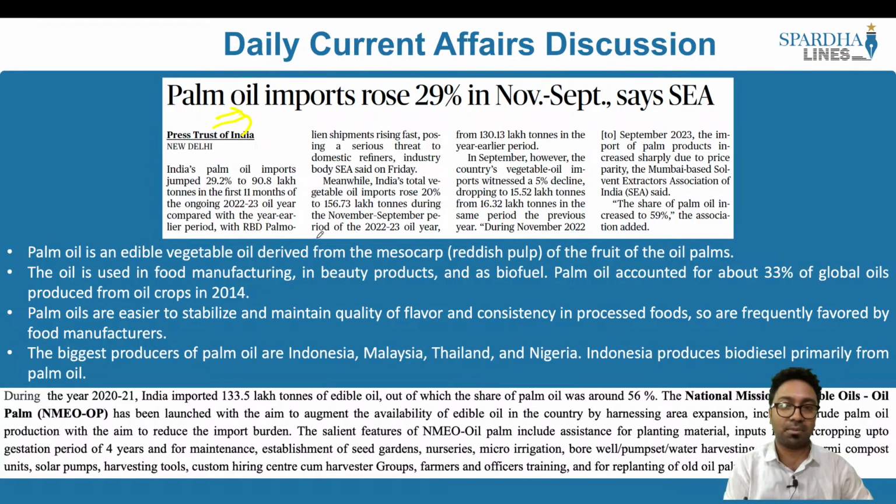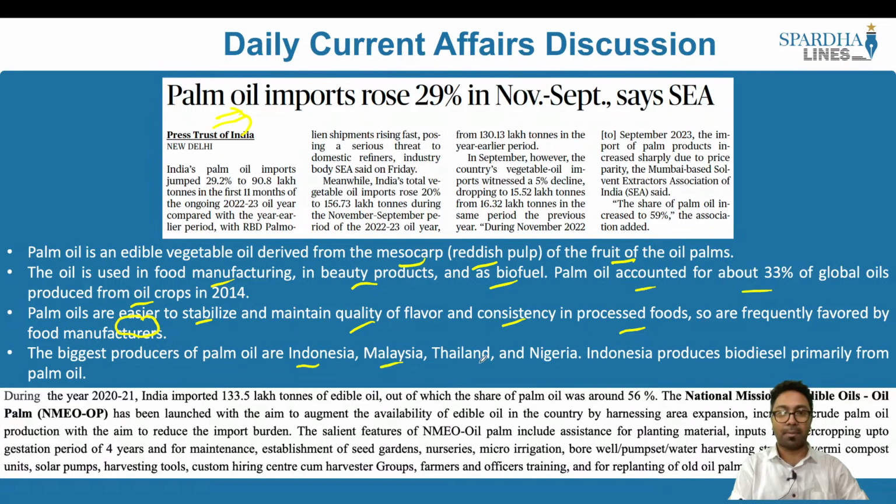Palm oil is an edible vegetable oil derived from the mesocarp, which is nothing but the reddish pulp of the fruit of the oil palms. The oil is used in food manufacturing, in beauty products and as a biofuel. Palm oil accounted for about 33% of the global oil produced from oil crops in 2014. Palm oils are easier to stabilize. They maintain quality of flavor and consistency in foods and so are frequently used by food manufacturers. The biggest producers of palm oil are Indonesia, Malaysia, Thailand and Nigeria, and Indonesia produces biodiesel primarily from palm oil.